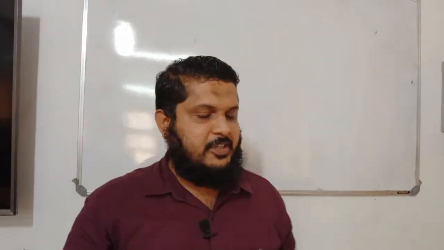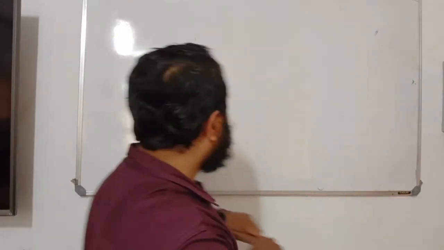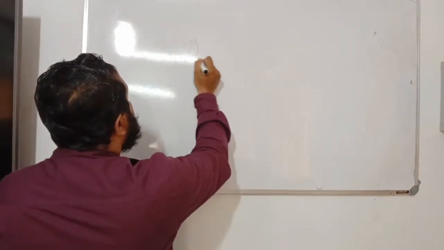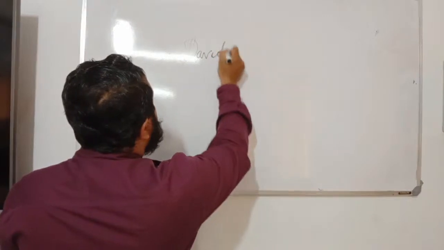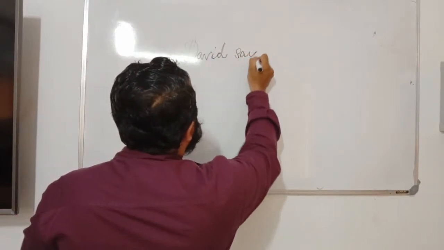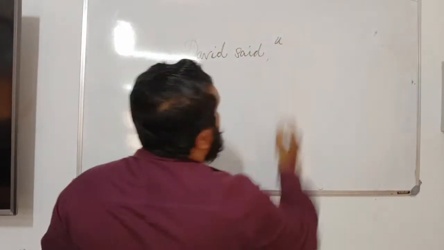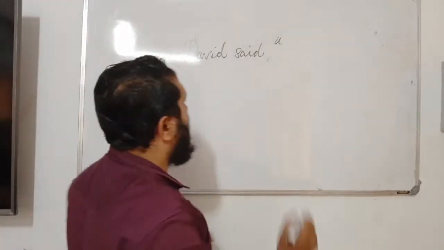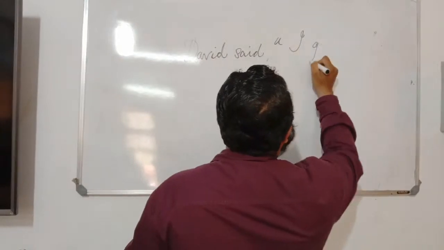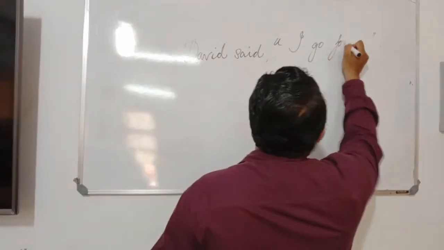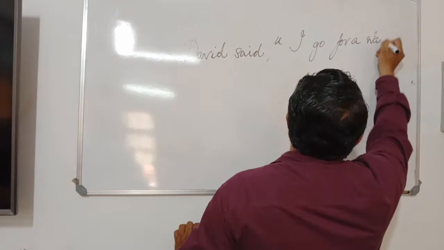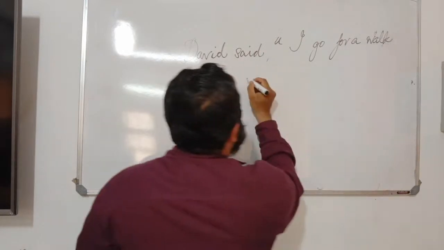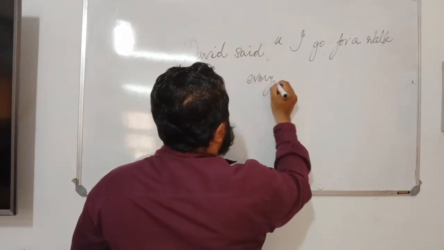David said, I go for a walk every morning.